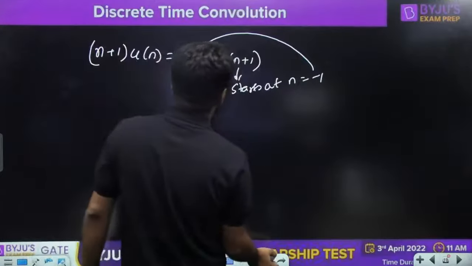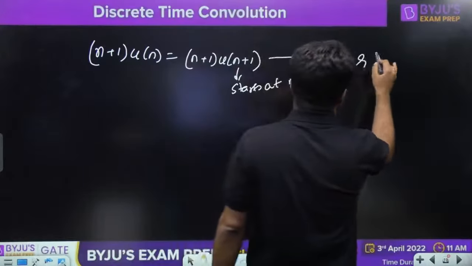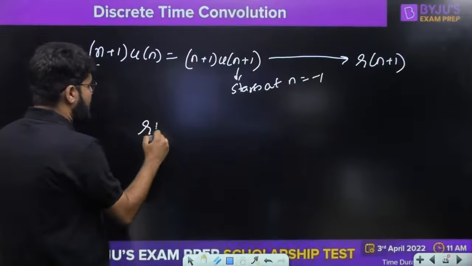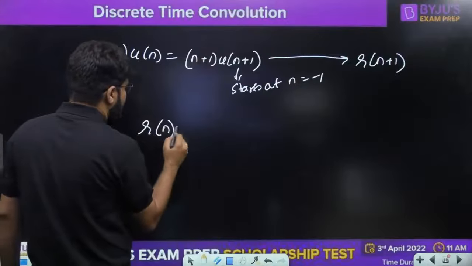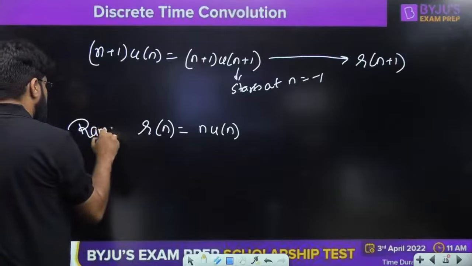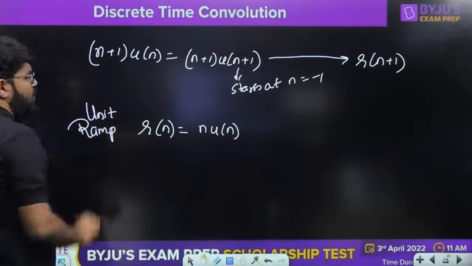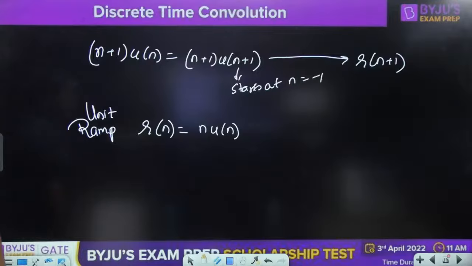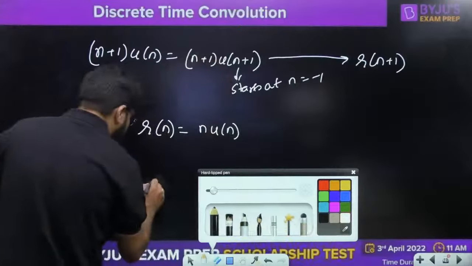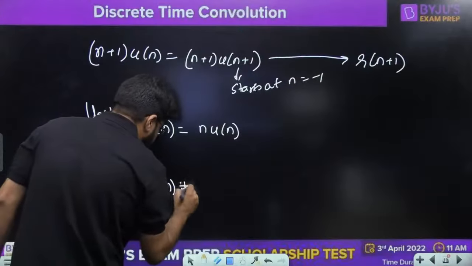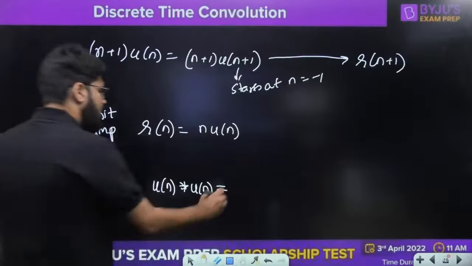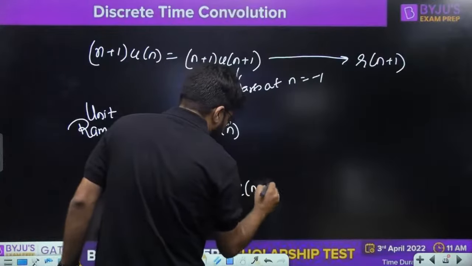Now, what is this known as? This is known as r of n plus 1. Because what is the unit ramp signal? What is the definition of Rn? Rn is known as n un, that is known as the unit ramp signal. Rn is equal to n un. So n plus 1 un plus 1 is r of n plus 1. So we have the final formula: step convolution step is r of n plus 1.